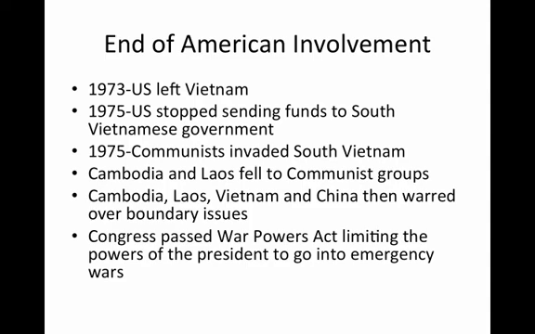In order to answer the problems of the Vietnam War, Congress eventually passed the War Powers Act, which limited the powers of the president to go into an emergency war. The president now had 60 days in which to send out troops for an emergency action. He could then gain 30 more days as an extension, but eventually, after those 90 days, he would have to have Congress's approval in order to continue with any war effort.